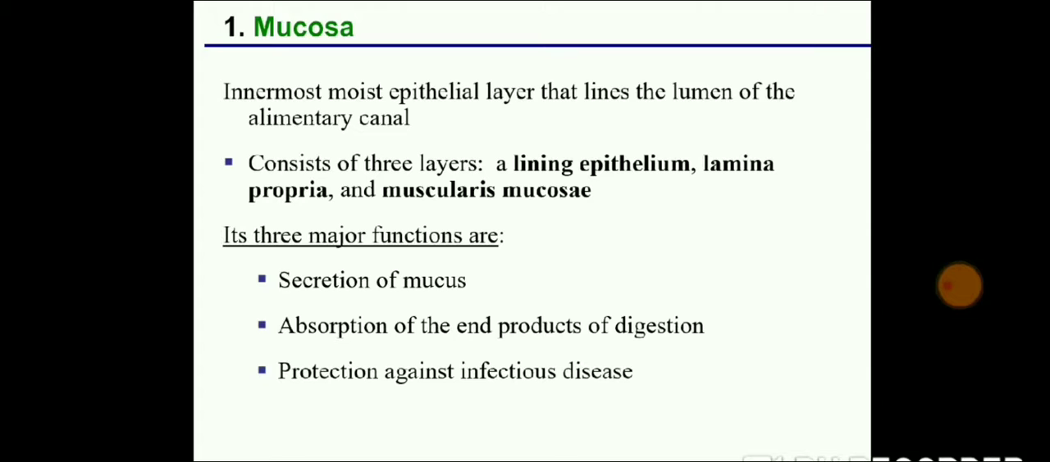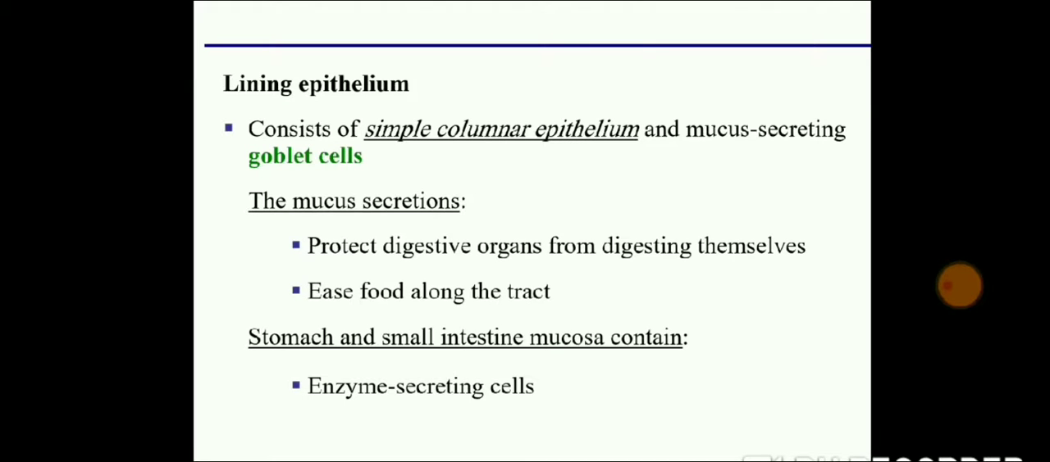So what is its function? Secretion of mucus. Why is mucus present in the body? To engulf the proper nutrient and provide proper moisture. Then absorption of the end product of digestion. The product of digestion, that is the minerals and all, needs to be absorbed, and for that mucosa is present. Also protection against infection and disease. In the lining, especially simple columnar epithelial cells are present and goblet cells also are present which help with the mucosal secretion.